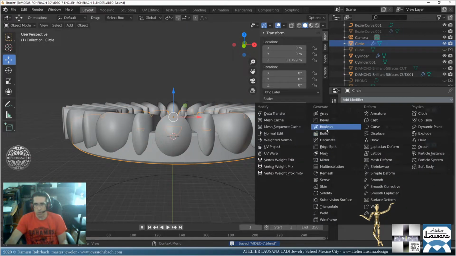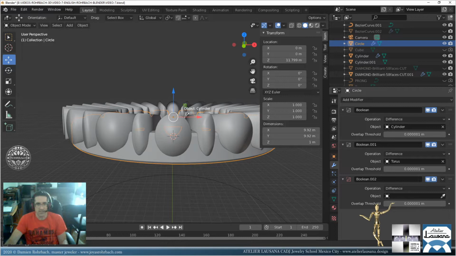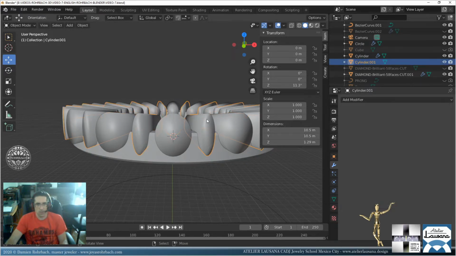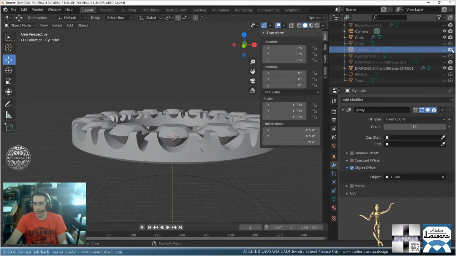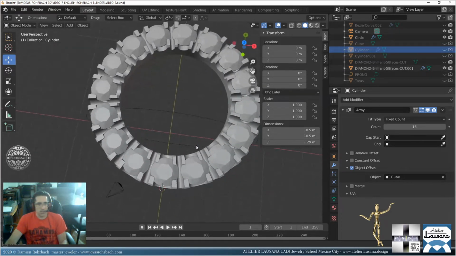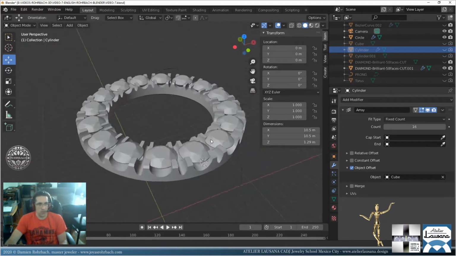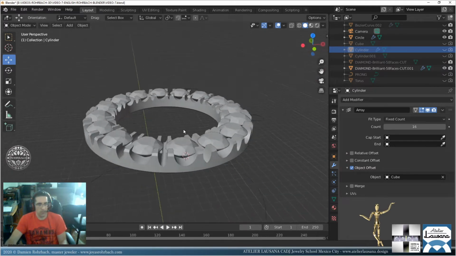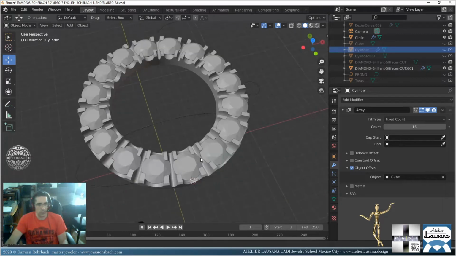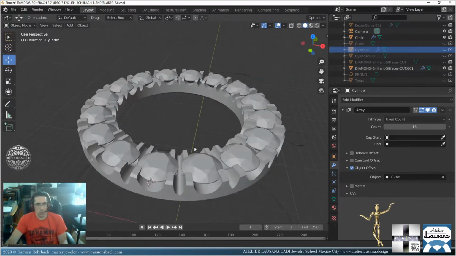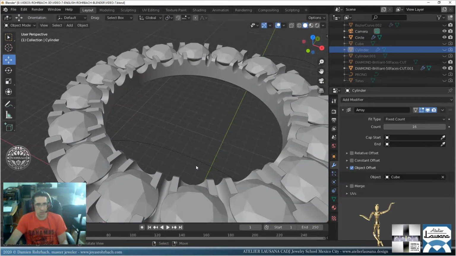So another Boolean difference. The small cutters, we can hide them. We can hide those again. All right. Well, technically that's almost done. For the cuts, we just need now the cutters for the stones. So that's pretty nice already.